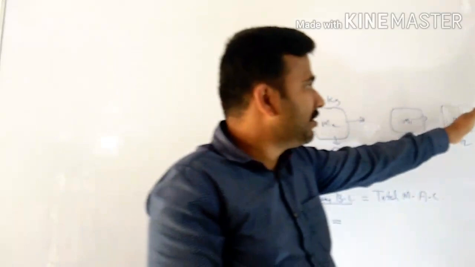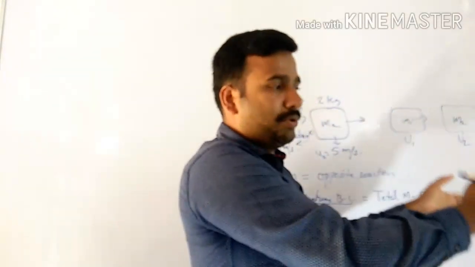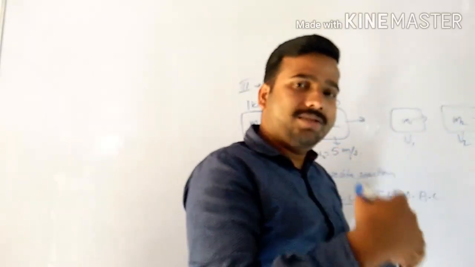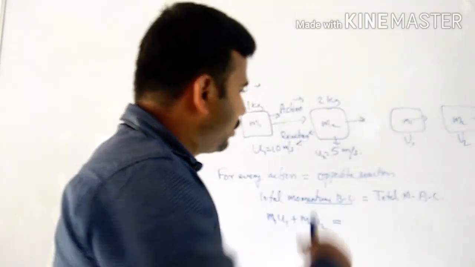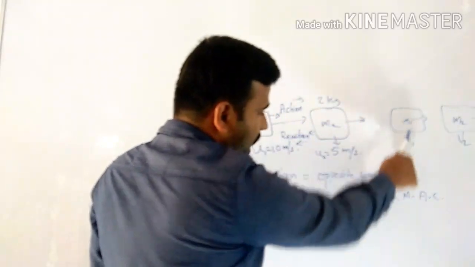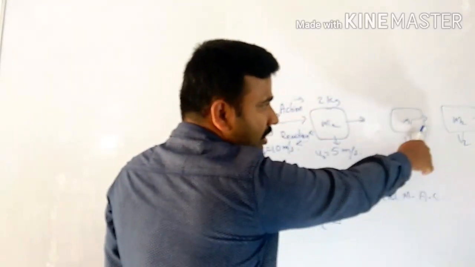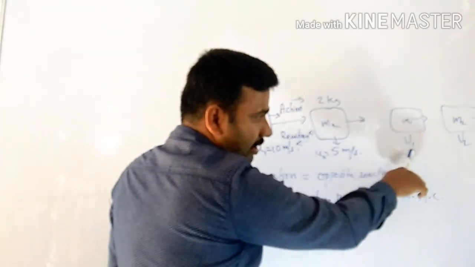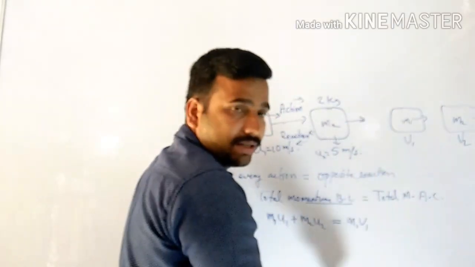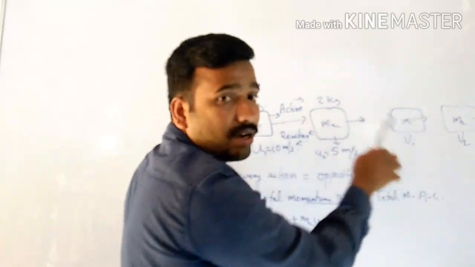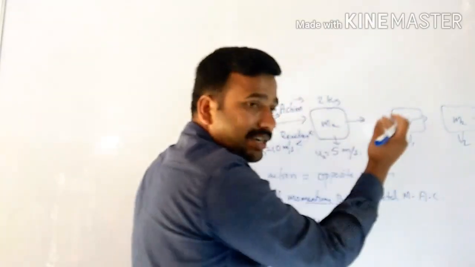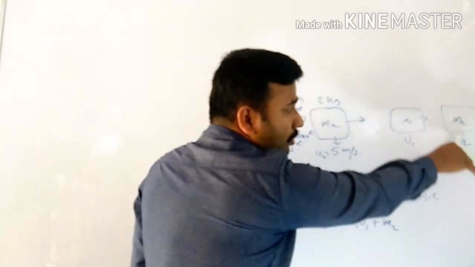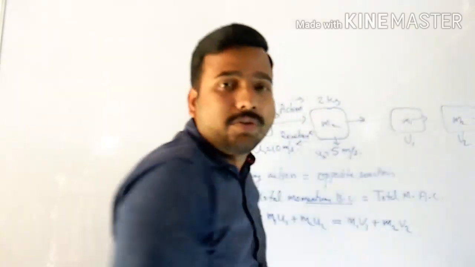The person you are pushing will move with a very high velocity, and your speed will decrease. So the total momentum after the collision is m1 v1, the momentum of the first body whose speed decreased, plus the momentum of the second body, m2 v2.